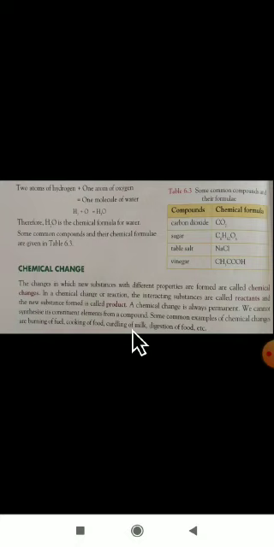What are the examples for chemical changes here? Burning of fuel, cooking of food, next curdling of milk, digestion of food, these all are the examples for chemical change here.